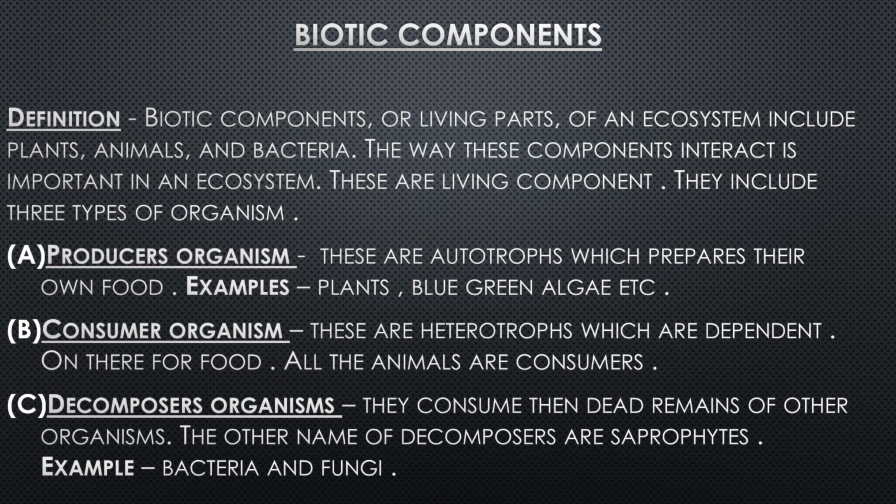Number two is consumer organisms. These are heterotrophs which are dependent on others for food. All the animals are consumers. As we consume plants and vegetables and different fruits, we are consumers, and the plants are autotrophs. They prepare our food. Third is decomposers, or bacteria, viruses.